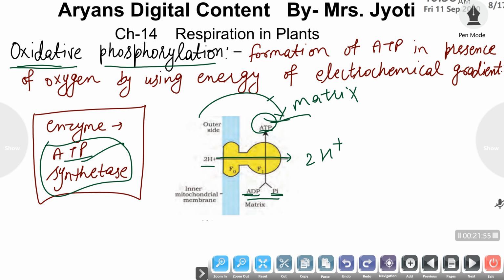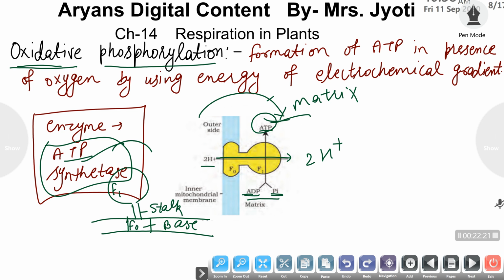So what is the structure of the oxysome? Oxysomes are present on the inner membrane, embedded in the membrane, and the part that is embedded in the membrane is the base, also termed the F0 particle. The base is associated with the help of a stalk to a head molecule, and the head molecule is termed the F1 particle, consisting of the enzyme ATPase. F0 and F1 form a channel for protons.